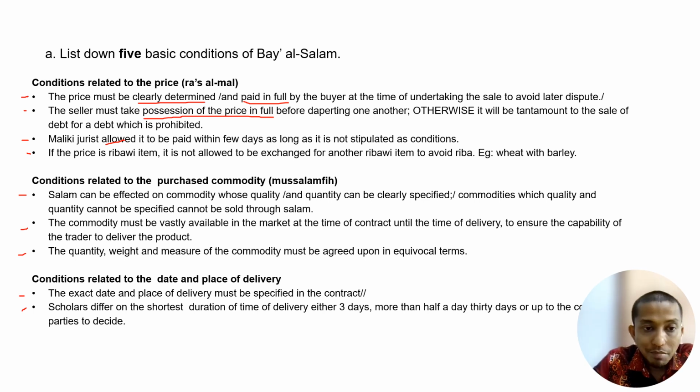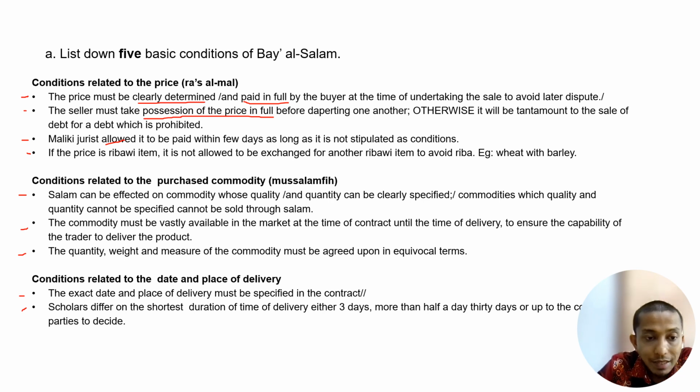Right. The commodity must be vastly available in the market from the time of contract until the time of delivery, to ensure the capability of the trader to deliver the product. For example, if the trader is unable to provide the product, they need to be able to replace it with a similar item to what they promised. All right. So the quantity, weight, and measure of the commodity must be agreed upon in unequivocal terms.